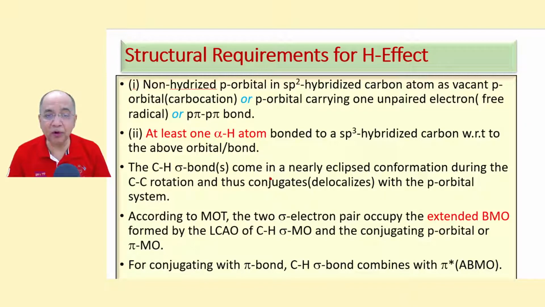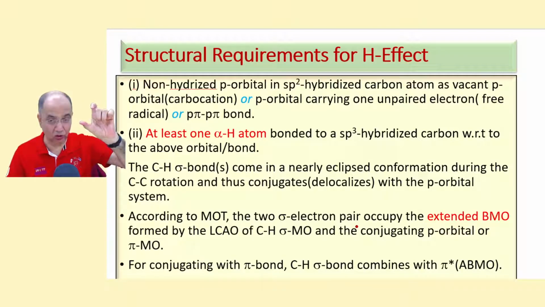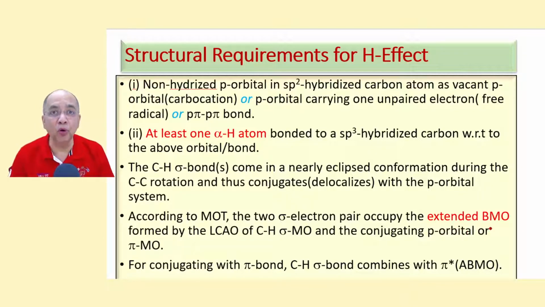So let me read this out. The CH sigma bond comes in a nearly eclipsed conformation during the carbon-carbon single bond rotation, and thus conjugates, delocalizes with the p orbital system. According to MOT, the two sigma electrons constituting the CH bond occupy the extended bonding molecular orbital, formed by the LCAO, linear combination of atomic orbitals, of the CH sigma MO.